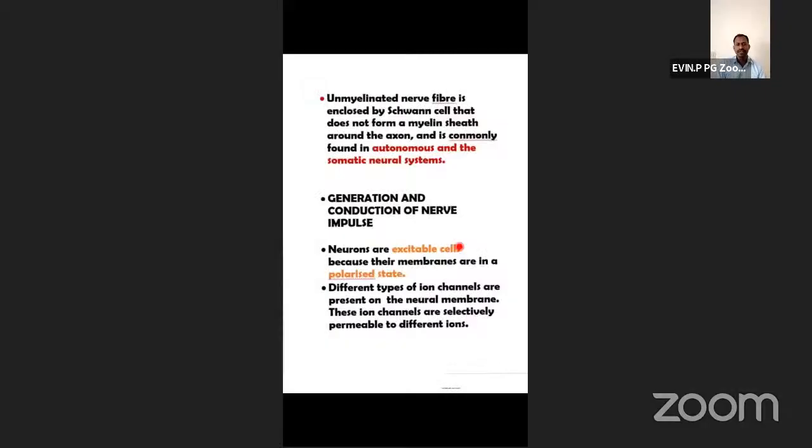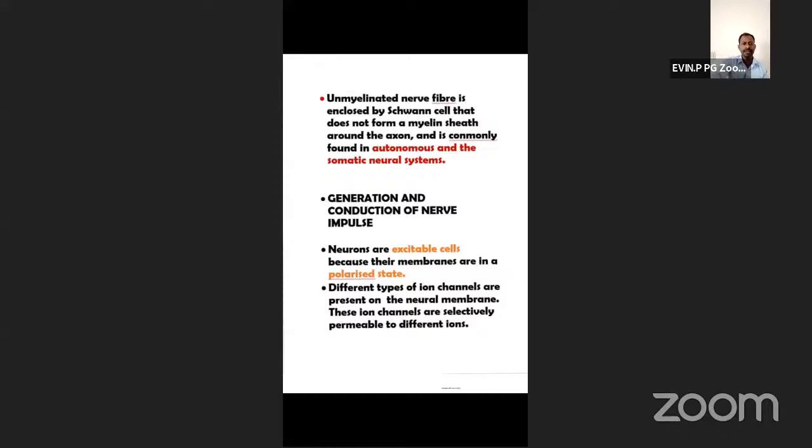Excitable cells. We already discussed this. Excitable means that it can respond to a stimulus. Kritika is very good. It can respond to a particular stimulus. That is excitable. Next, their membranes are in a polarized state.